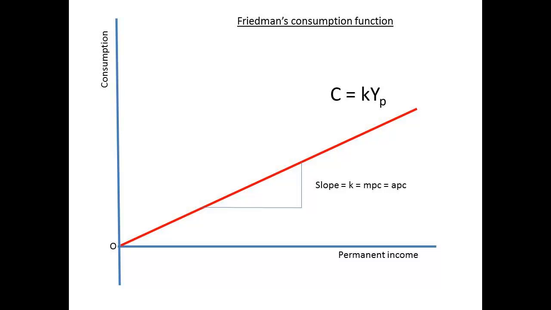The permanent income hypothesis is C equals KYP, where K is a constant equal to APC, the average propensity to consume. The map illustrates the straight line when permanent income is now plotted against consumption, the slope giving the constant K.